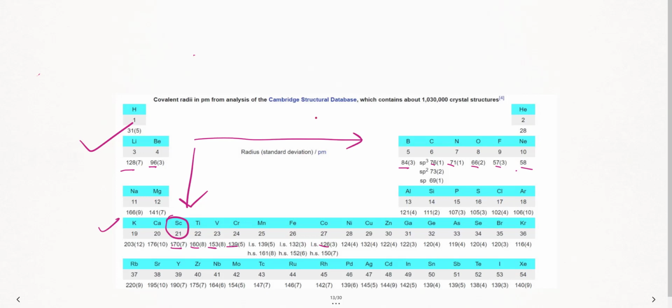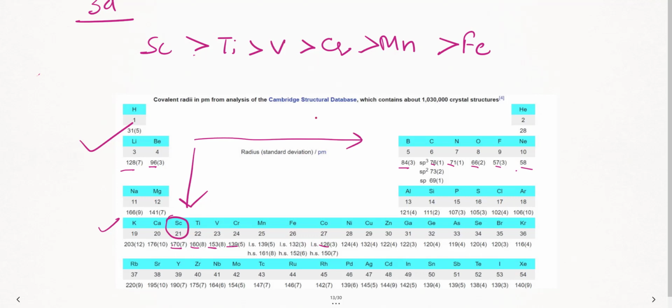Now we'll pick up this 3D series. So 3D series I have, as you have observed, scandium is greater than titanium, greater than vanadium, again greater than chromium. You're able to see the values, isn't it? See here, chromium. Chromium is greater than manganese, which is greater than iron, till there. Now, here when I see iron, it is 132 picometer, and here it is 126 picometer, right? So, little bit, if I have to jump to the next one. Cobalt and nickel, see here, almost similar, isn't it? Right? So, chromium is little bit greater than cobalt. Cobalt is approximately equal to nickel.